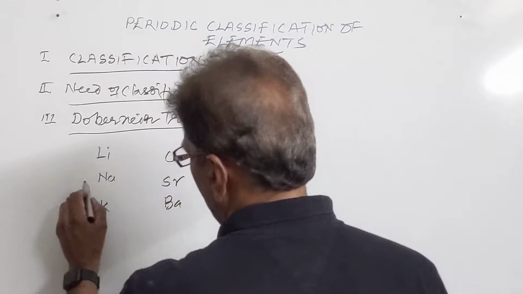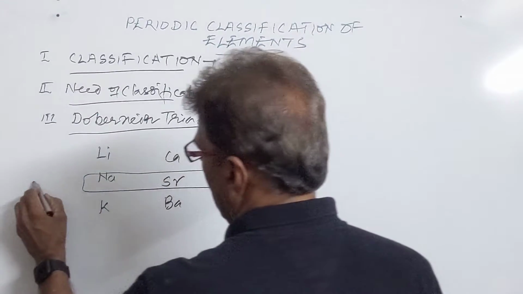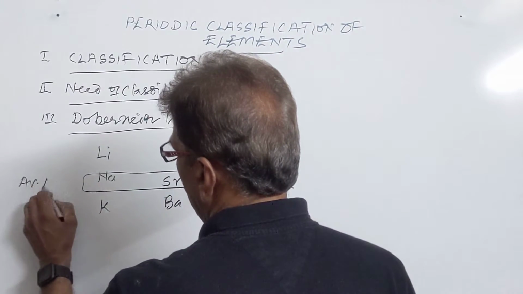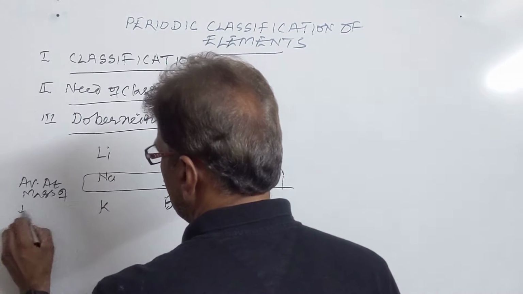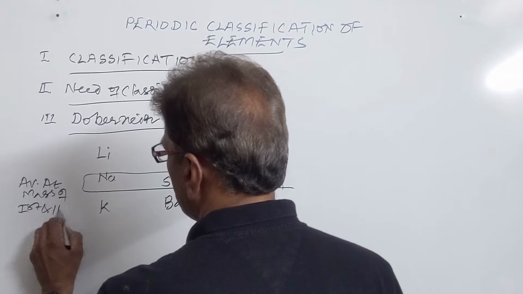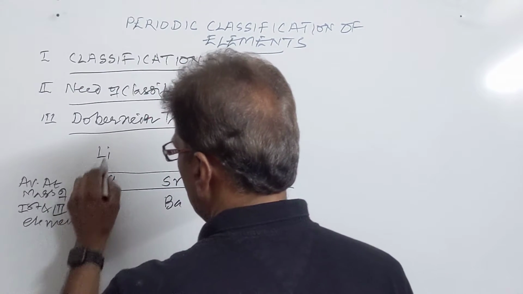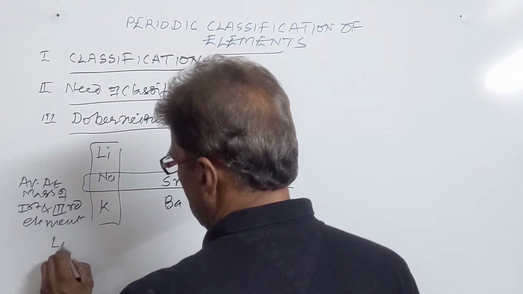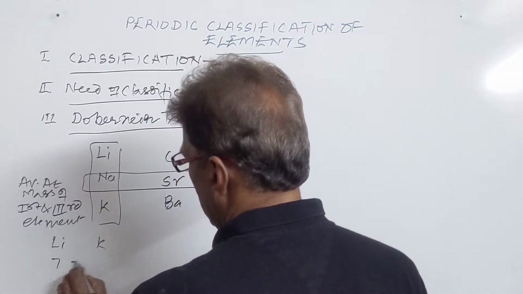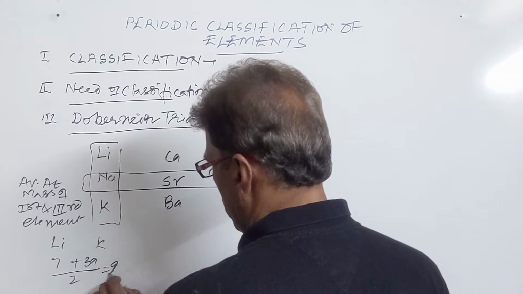So in these triads, the atomic mass of the central element was the average atomic mass of the first and third element. For example, in this triad the mass of lithium was 7, the mass of potassium is 39, and taking an average of this, it comes out to be 23.